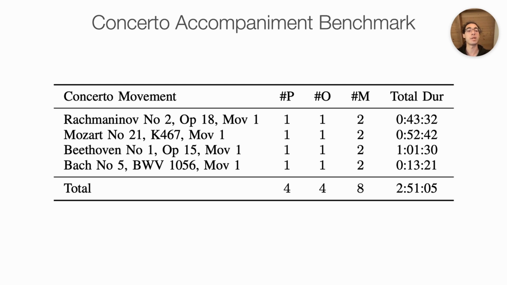The concerto accompaniment benchmark is comprised of scenarios, where each scenario consists of a piano-only recording, an orchestra-only recording, and a mixed recording. The goal in the concerto accompaniment benchmark is to generate an orchestra accompaniment track that is synchronized to the soloist's playing. While our benchmark framework can be used to study both online and offline versions of this task, in this work we focus on the offline-only version of this task, generating an accompaniment track. Our primary metric of performance is the alignment accuracy between the piano-only and orchestra-only recordings. In order to measure this alignment accuracy, we manually annotate the timestamps of downbeats in these recordings.